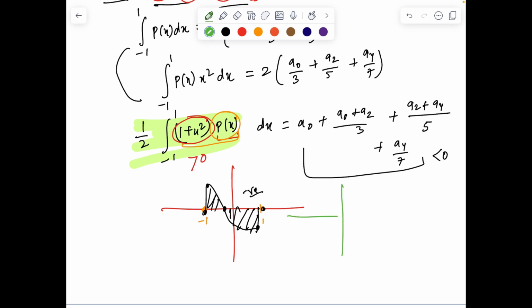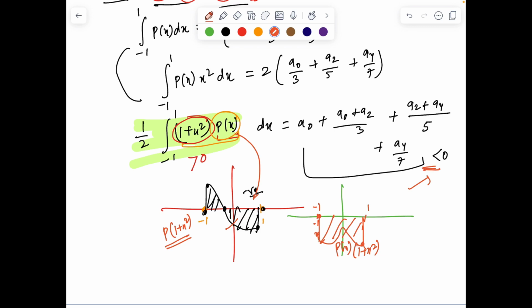But surprisingly there can be another possibility, and that's if the entire expression, the area, is below this. Still we have this integration less than 0, but in this case you can clearly see there is no root of p(x). Right, so if p(x) behaves in this way, in fact it's p times 1 plus x square, or if p becomes less than 0 for all x between minus 1 to 1, still this will be true.